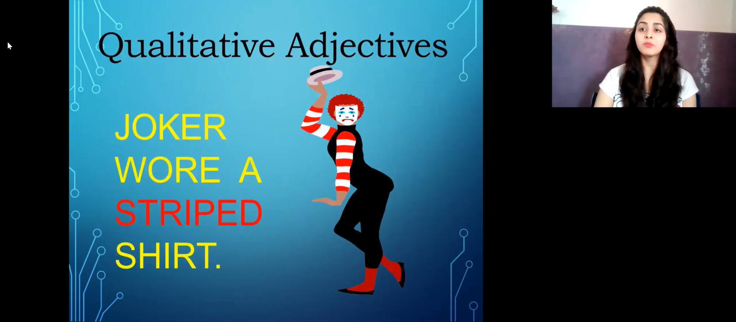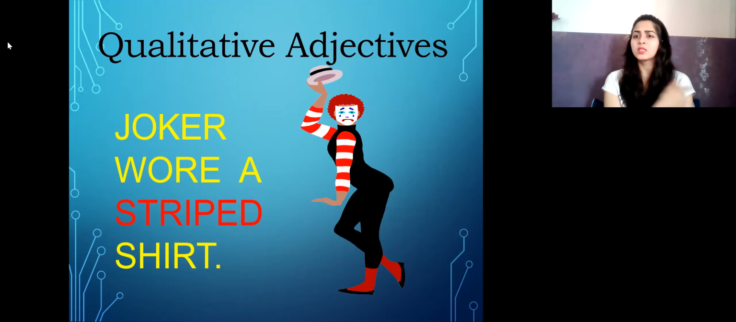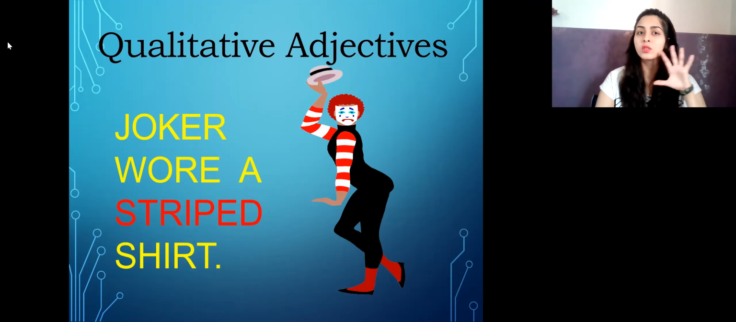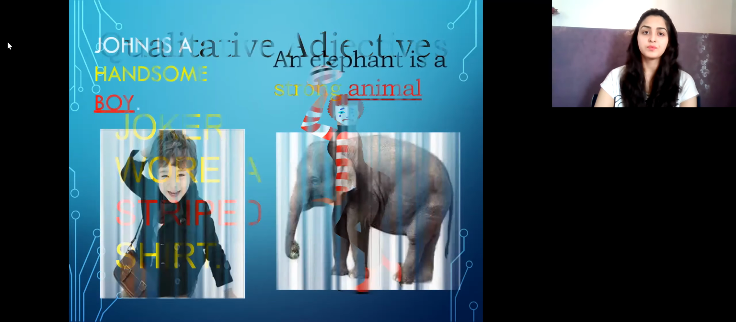Qualitative adjectives. Now, I have put down some examples for you all to understand in more detail. The Joker in the picture wore a striped shirt. Striped is the quality. What type of shirt is it? It has stripes on it. So the quality of the t-shirt is striped. Or for another example, the Joker has worn a cotton t-shirt. So cotton is the quality of the t-shirt, and therefore it falls into the qualitative adjectives.